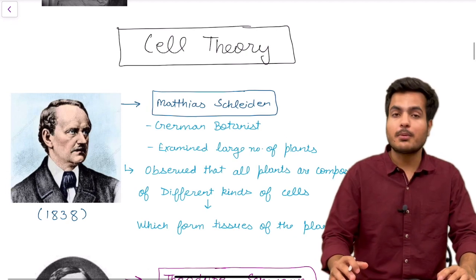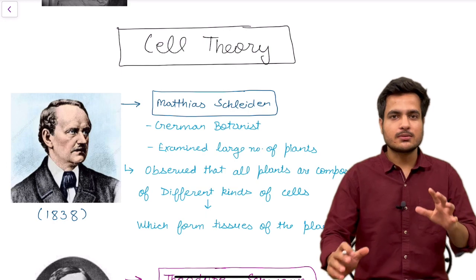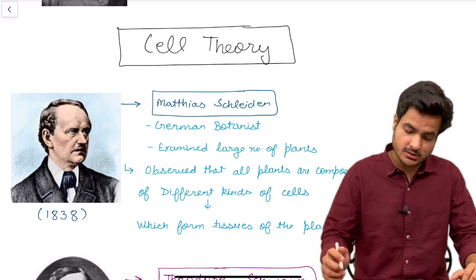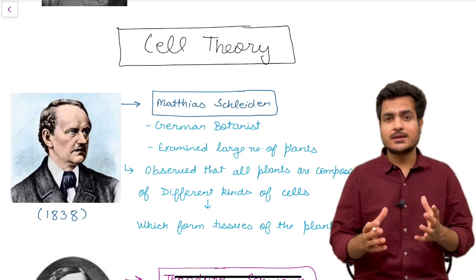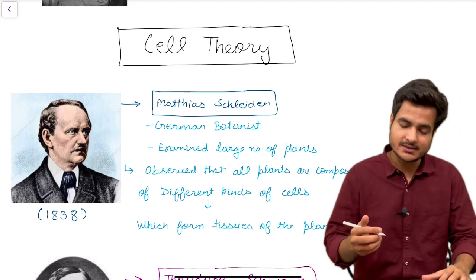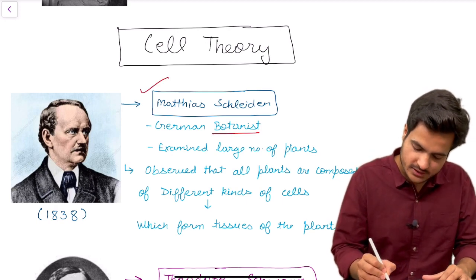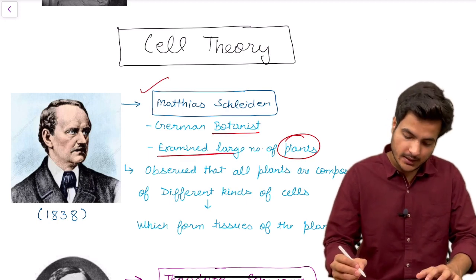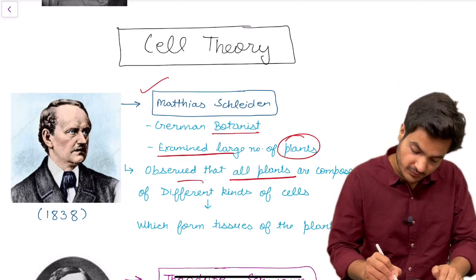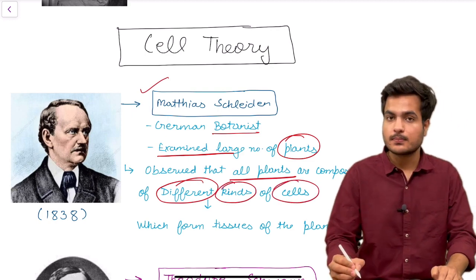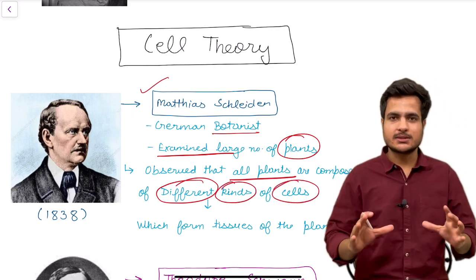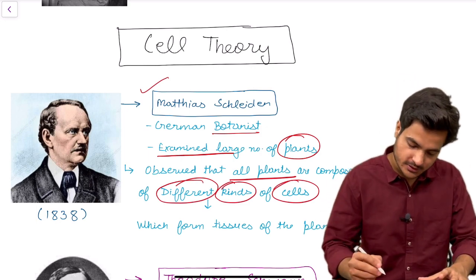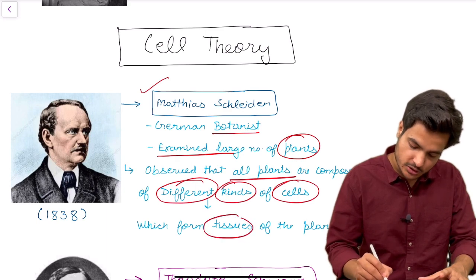Now let's study the cell theory. Three scientists gave their lives to develop a theory called cell theory. The first scientist who started his studies regarding cells was Matthias Schleiden. Schleiden was a German botanist. A botanist is a person who studies plants. He examined a large number of plants, and he observed that all plants are composed of different kinds of cells. So he said plants had many cells. It is not that a single type of cell makes the whole plant body. He also said that these different kinds of cells make the tissues of the plants.